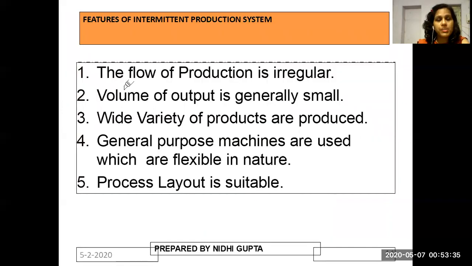Now, features of the intermittent production system. As you already know, the intermittent production system is a process in which we go with breaks or irregular production. So the flow of production is definitely very irregular. Volume of output is generally small. A wide variety of products can be produced. General purpose machines are used, which are flexible in nature. Process layout is suitable, where the sequence of operations is placed according to the machine, not according to the product. So process layout is very suitable in the case of the intermittent production system.